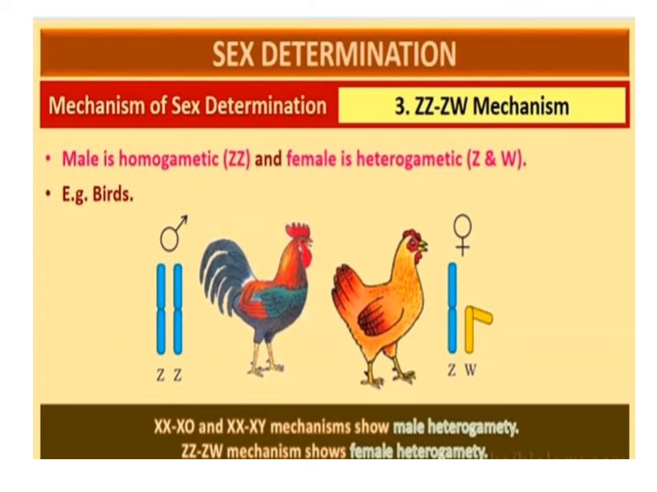ZW mechanism. This type of sex determination is found in many birds. The females have ZW chromosomes along with autosomes and the males have ZZ chromosomes and autosomes. The females with ZW sex chromosomes produce two types of gametes in terms of sex chromosome, that is, female heterogamy. In this case, the sex of the individual is determined by the type of ovum which is fertilized to produce the offspring.